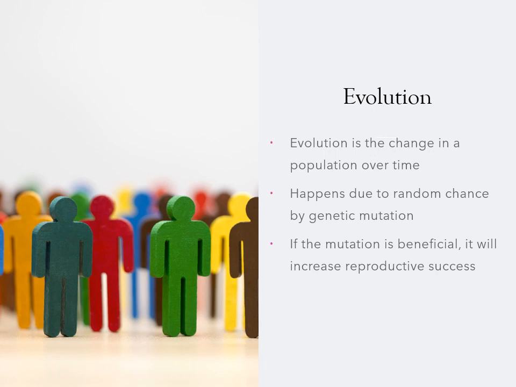If the mutation is beneficial in the current environment, then that individual will be likely to survive longer and so reproduce more, passing their mutation down to the next generation. This can lead to the population trending towards the new mutation over time, and this is what we know as natural selection.